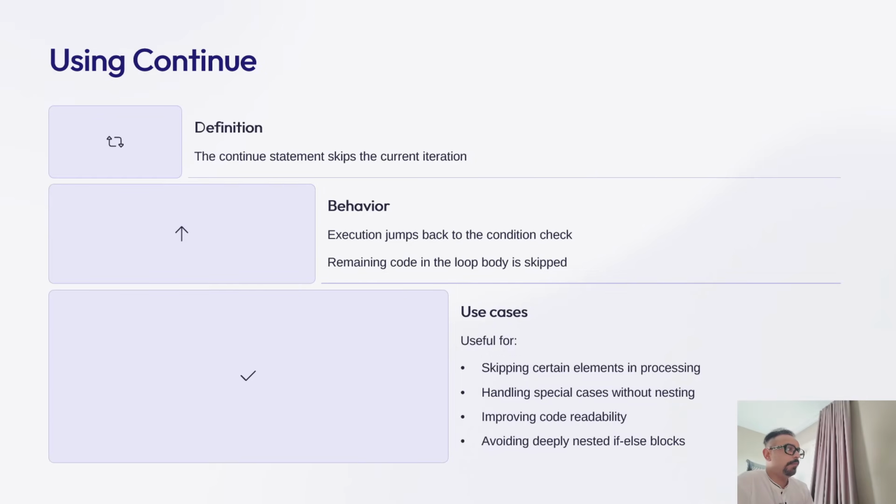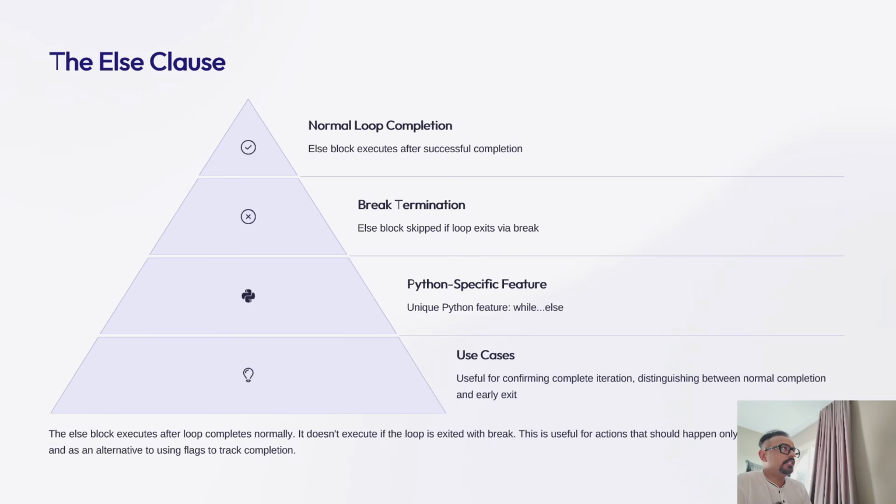So let's go back to our screen and see what is next. The next is the else clause. In a while loop, it runs only if the loop finishes normally, not if it exits via a break. This helps distinguish between full completion and early exit.